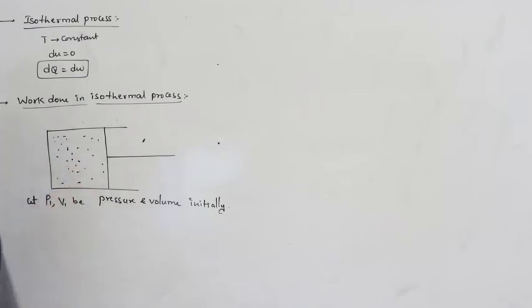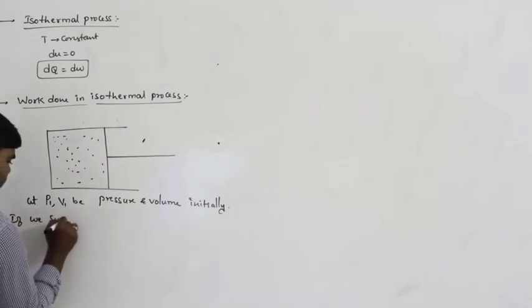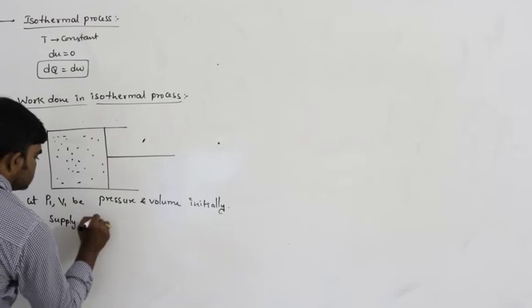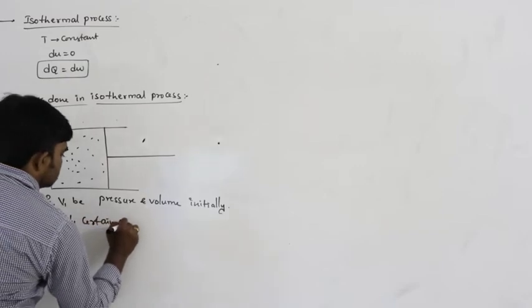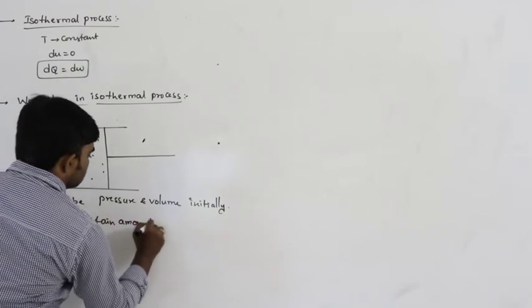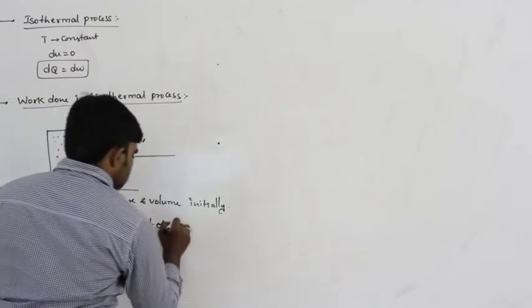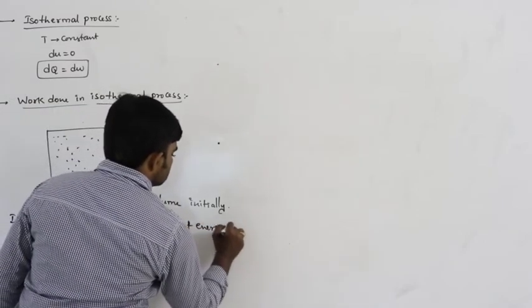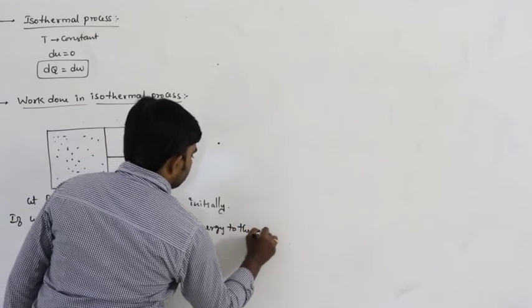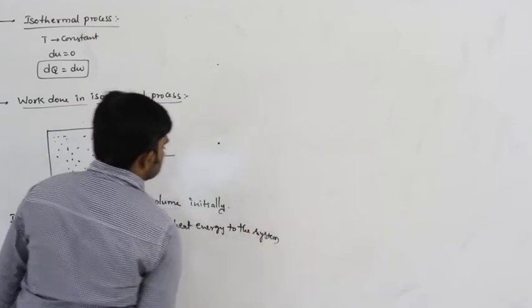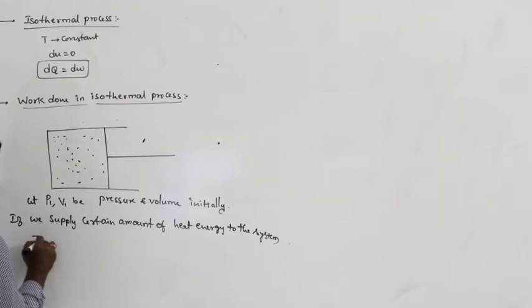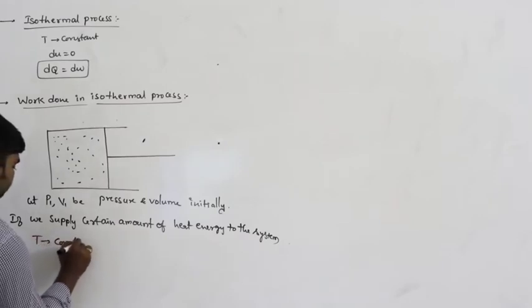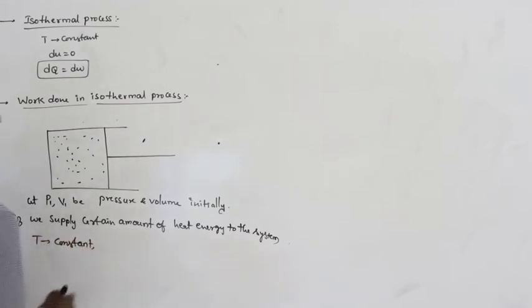If we supply a certain amount of heat energy to the system, what happens? The temperature of the system remains constant.